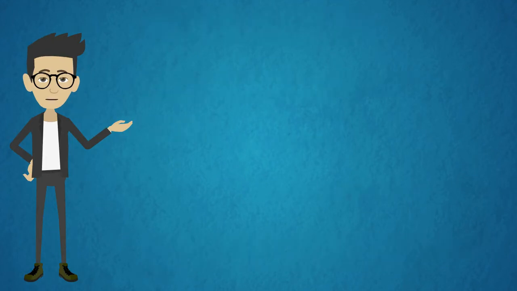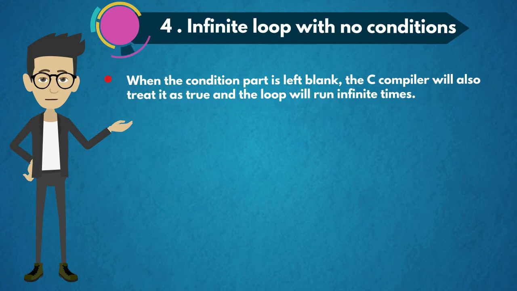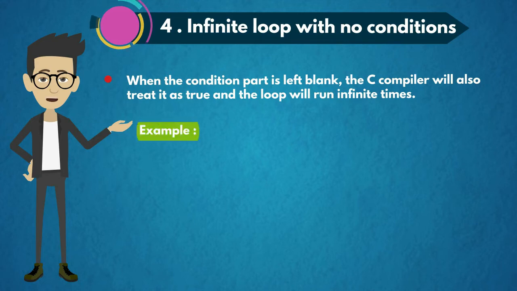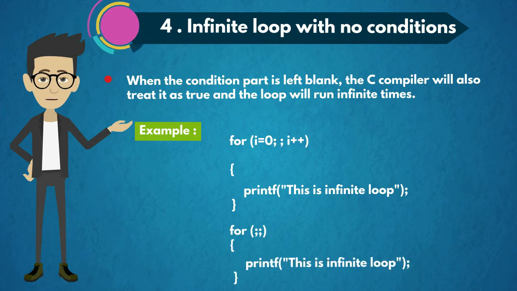The fourth type is infinite loop with no condition. When the condition part is left blank, the C compiler will also treat it as true and the loop will run infinite times. For example, for(i=0; ; i++), the empty space is no condition. printf("This is infinite loop"). So here we can see that there is no condition, so the loop will run infinite times.